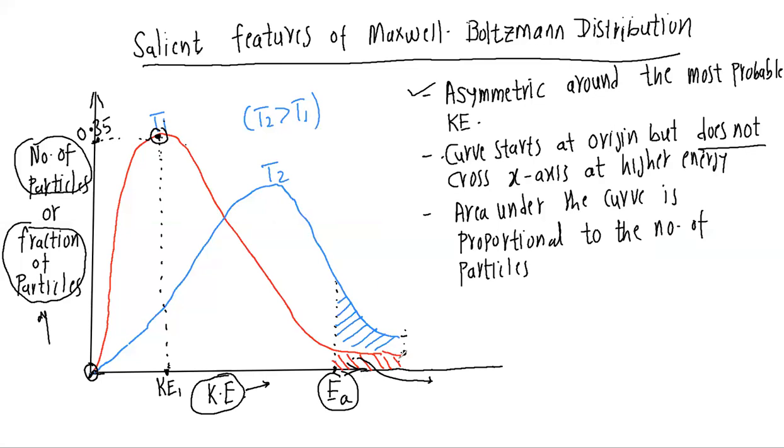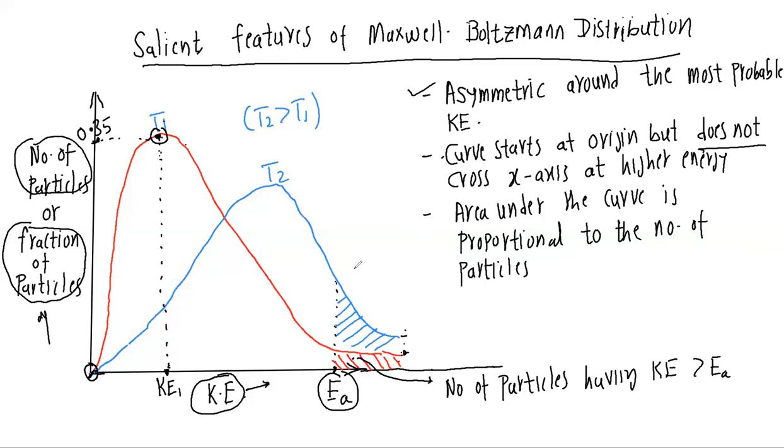The area under this curve indicates the number of particles having kinetic energy greater than the activation energy. Why is it important? Because these are the particles which are going to contribute to the rate of reaction.